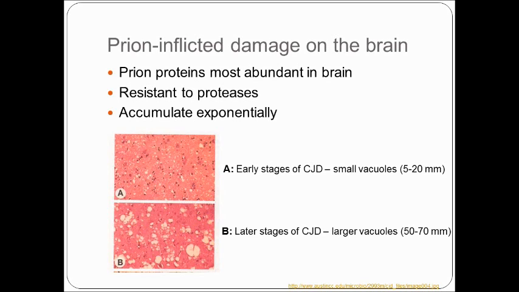Symptoms vary depending on which part of the brain the prions accumulate in. For example, if prions accumulate in the part of the brain that controls vision, the patient might develop visual problems.